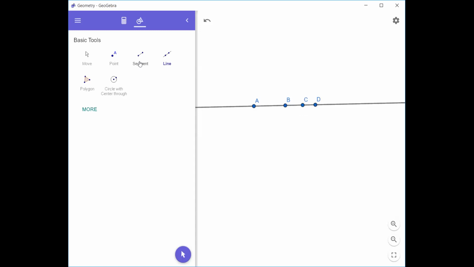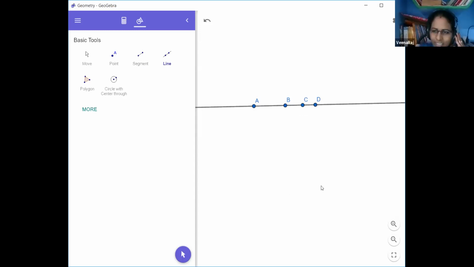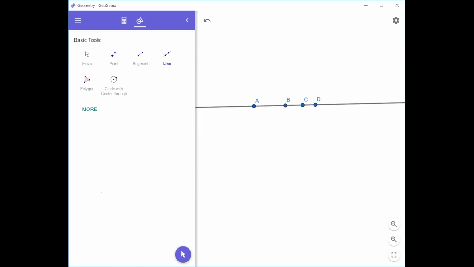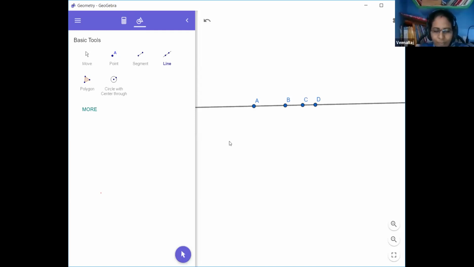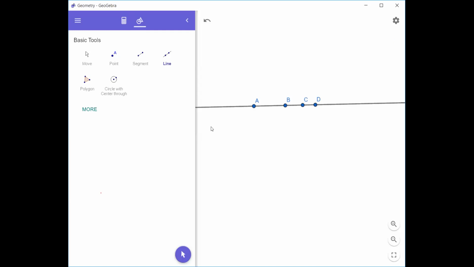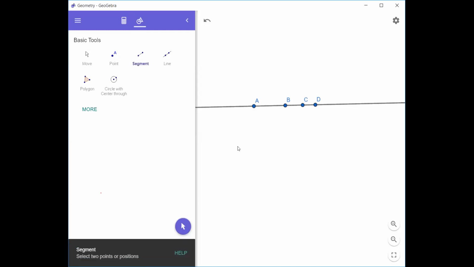Kirti, can you say the definition of a line segment? It has 2 endpoints. Okay, very good. And we can say it is a part of a line, just some part of the line that we are taking.